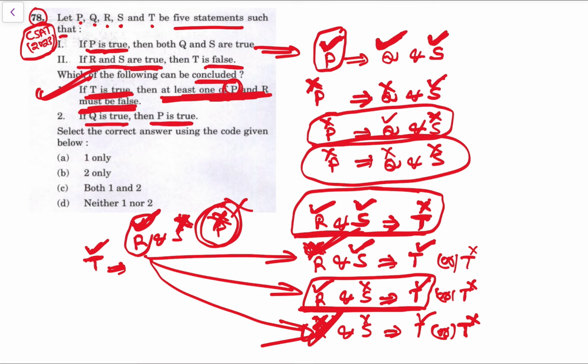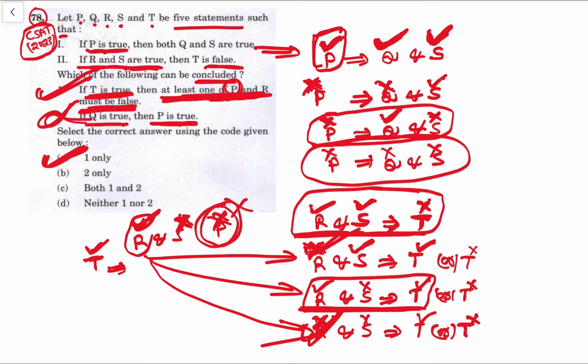Then, if Q is true, then P is true? See, here Q is true, but P is not necessarily true. For P to be true, both Q and S have to be true. If even one is wrong, P would be false. So this is incorrect. We select the correct answer using the code given below, so only option A is the correct answer.